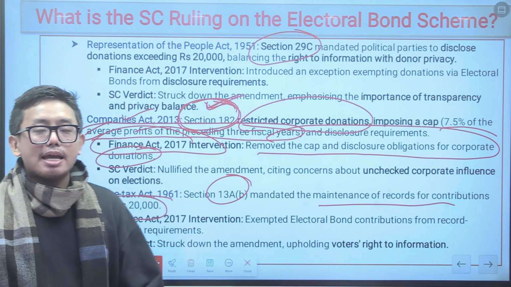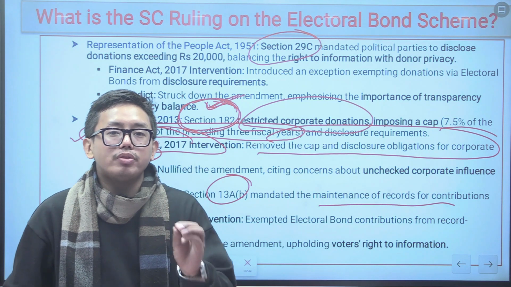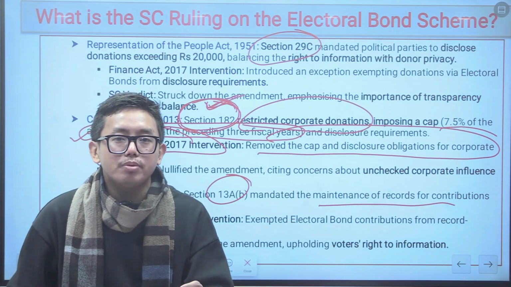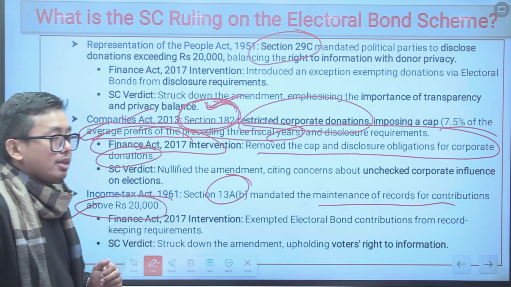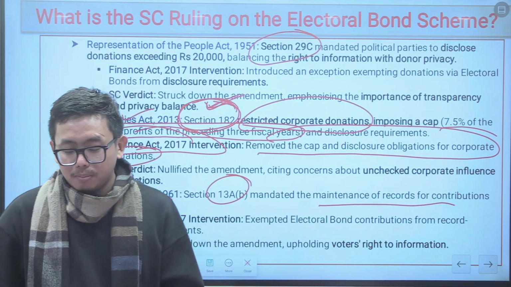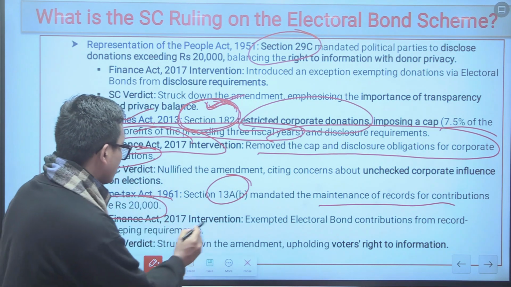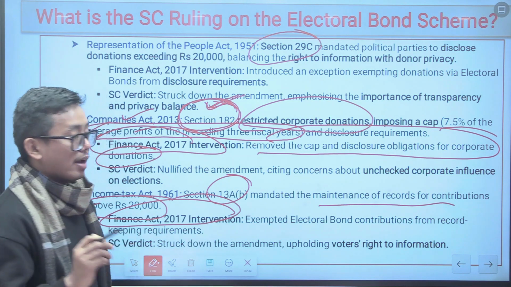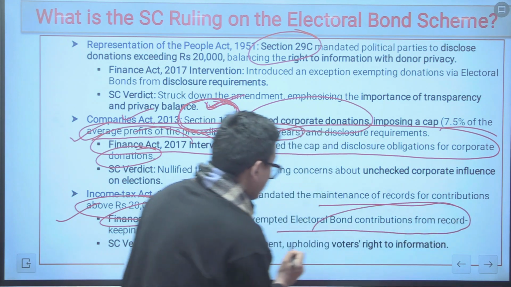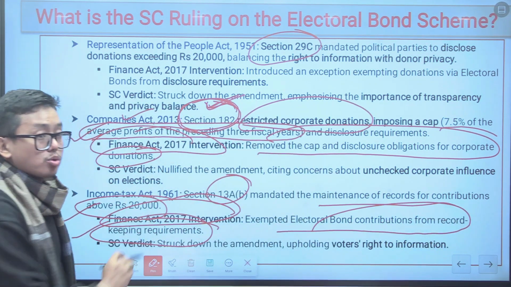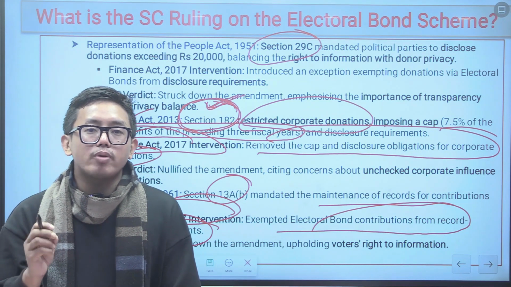So the political parties were required to maintain the record of the political financing beyond 20,000 rupees as per Section 13A subclause B. But this provision was also nullified by the Finance Act of 2017, and this Finance Act of 2017 exempted the electoral bond contributions from record keeping requirements. So as per the electoral bond scheme, records beyond the 20,000 rupees were also not required to be kept.